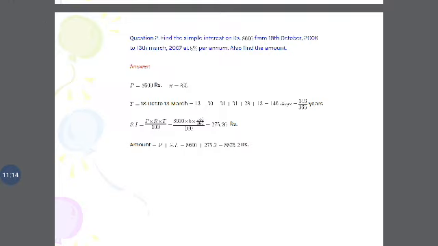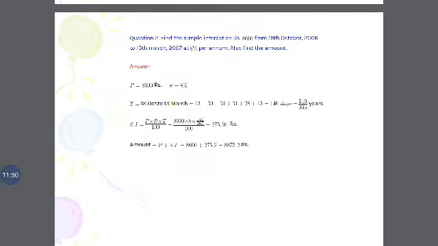Question: find the simple interest on rupees 8,600 from 18th October 2006 to 13th March 2007 at 8% per annum. Also find the amount. The rate of interest is the same, so the simple interest is the same. Also find the amount.